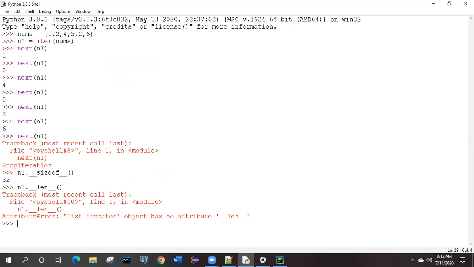Simply, if you take these as the first two lines, n1 equal to itr, and put it into the editor, and in the editor some method is there. If you highlight that one, it gives you the description for that, right? So like that, you need to check how it is going to work. So this is the iterable, and an iterable can be anything.